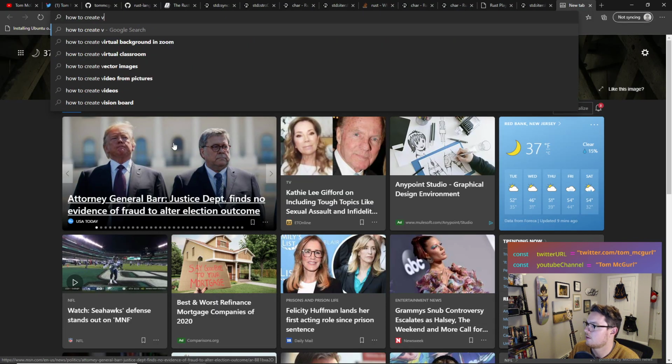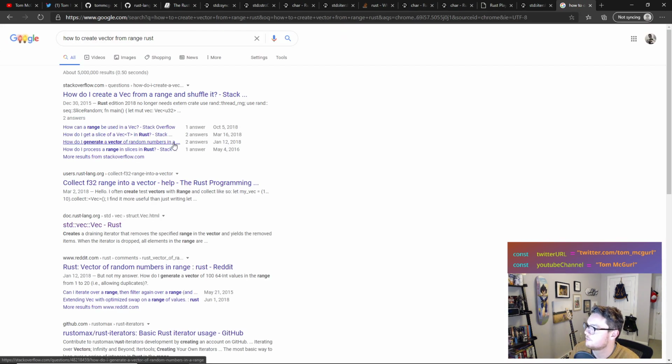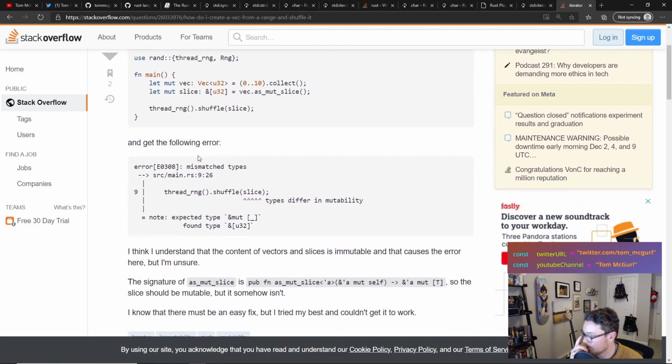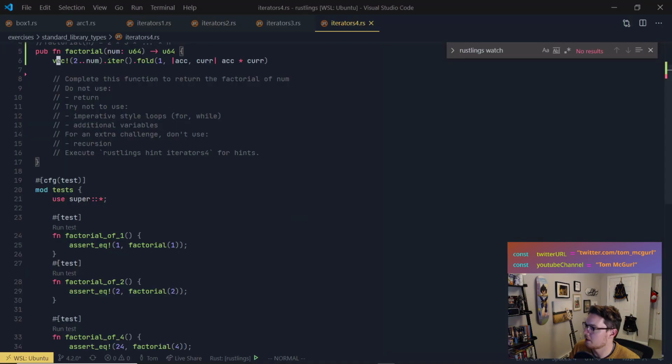Let me see here how to create vector from range Rust. I don't want to shuffle it, but I just want to see how to create it. Oh, collect. Collect will create a vector for us. Oh, iterators. So we can just use collect. So we could do, and we can also specify the type here.